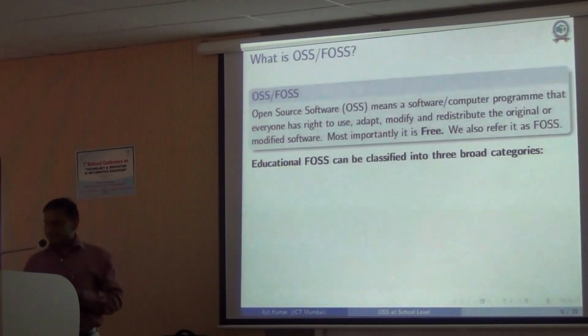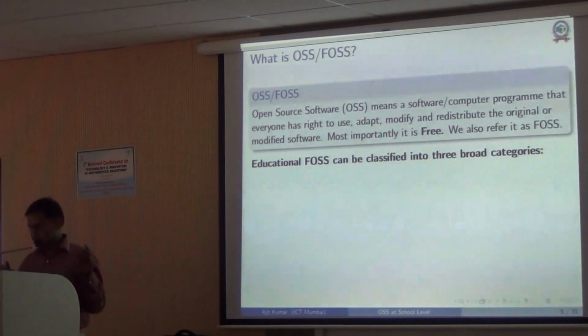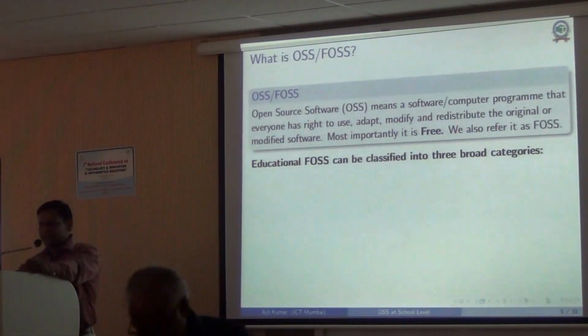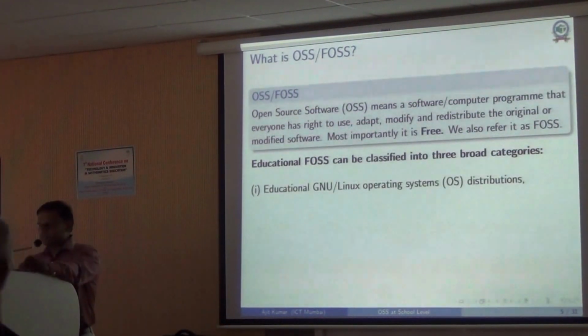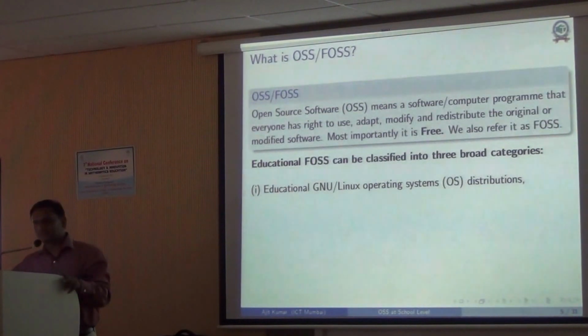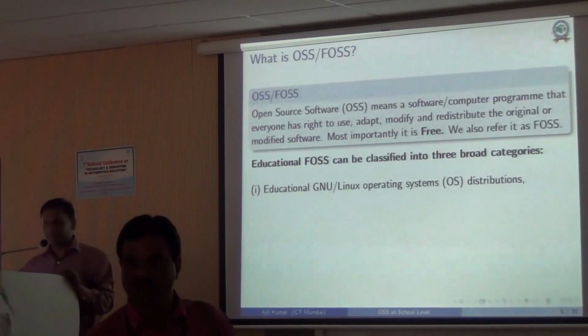Okay, so when I say open source software, basically you can put it into three broad categories. One is operating systems. Many operating systems are under this category, mostly the Linux operating system, right?